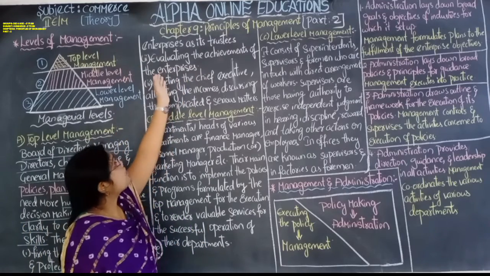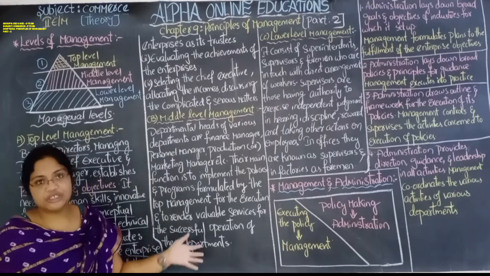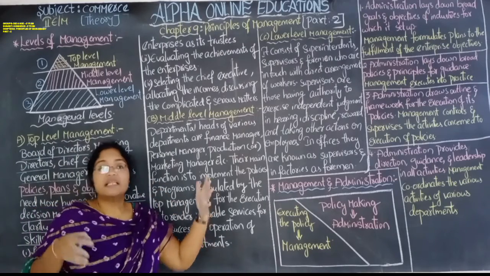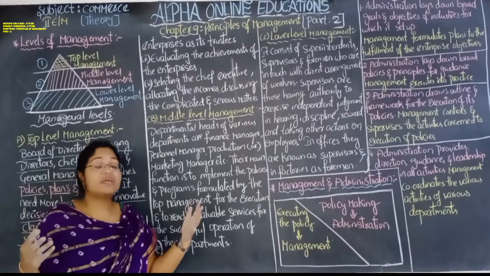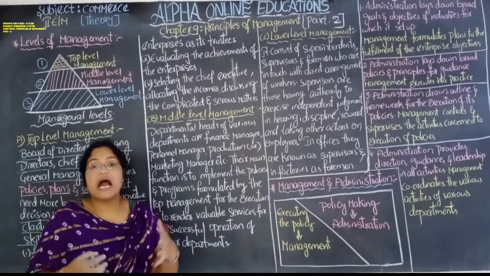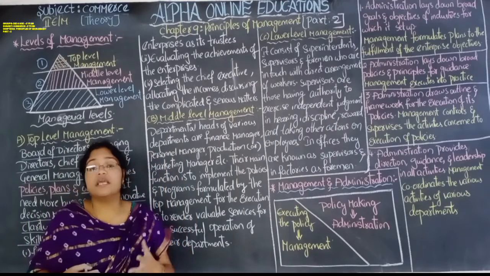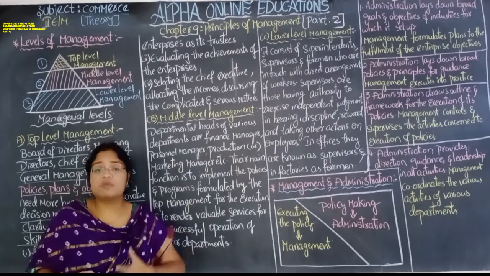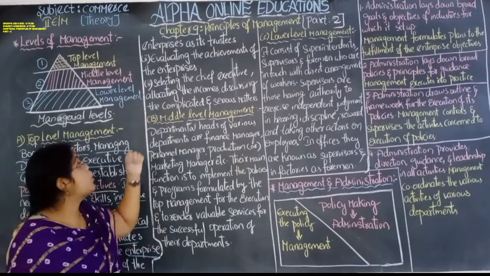Evaluating the achievements of the enterprise. Whatever achievements they have achieved in the previous years, they are evaluating, meaning showing to the public how they have achieved them, what the achievements are in each year, and how many they have achieved. That is completely evaluated, meaning shown.